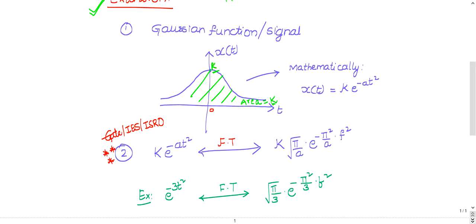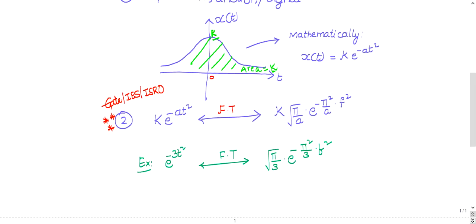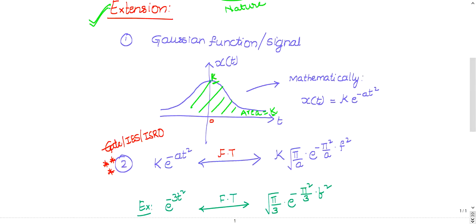Fine. Now, when you choose this signal and somebody wants to know its Fourier transform, the Fourier transform will once again be Gaussian. Yes, the same shape you will get.